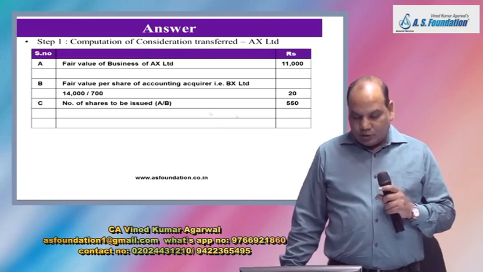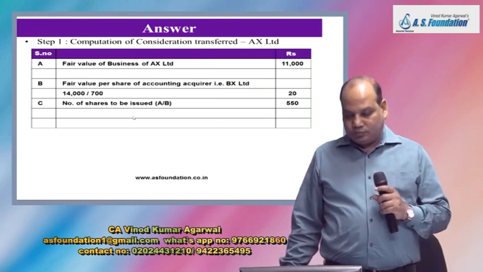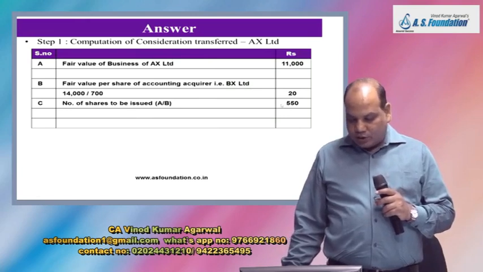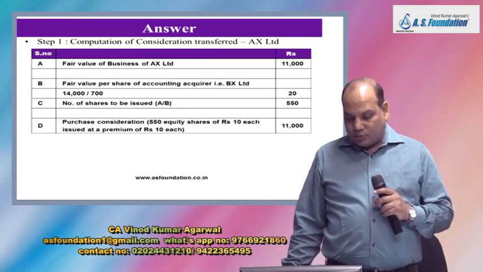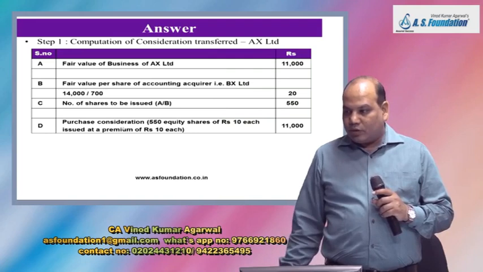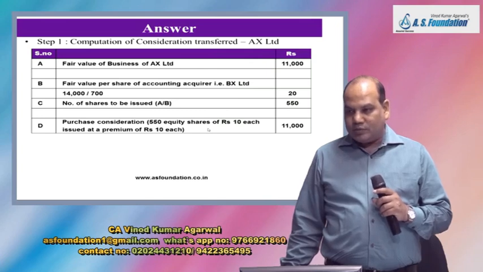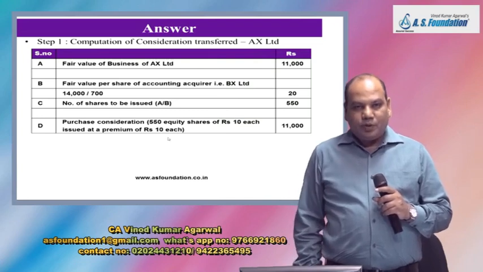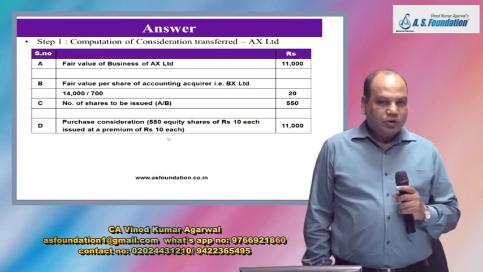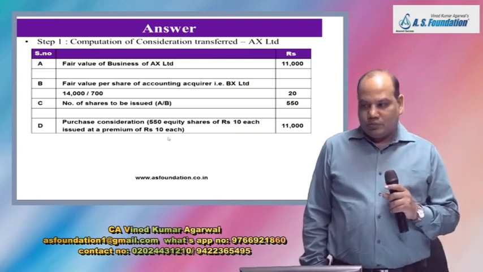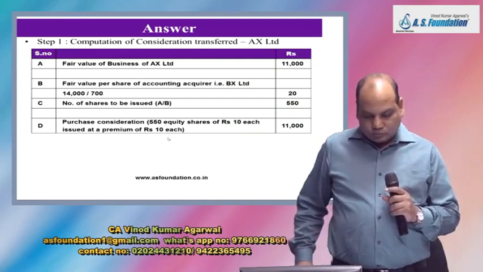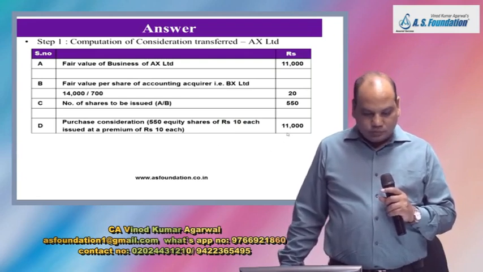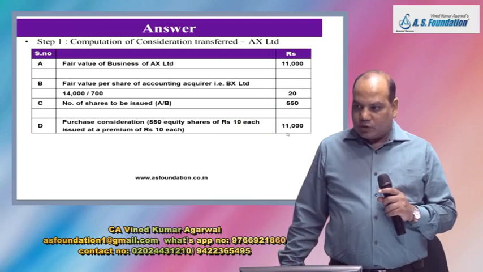So therefore it comes to 20. Okay. And then point number C, write down number of shares to be issued. A upon B, 550. And point number D, discharge of purchase consideration. 550 equity shares of rupees 10 each, issued at a premium of rupees 10 each: 11,000. Is it right?